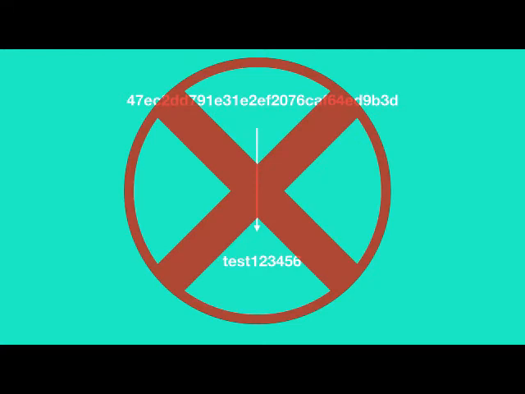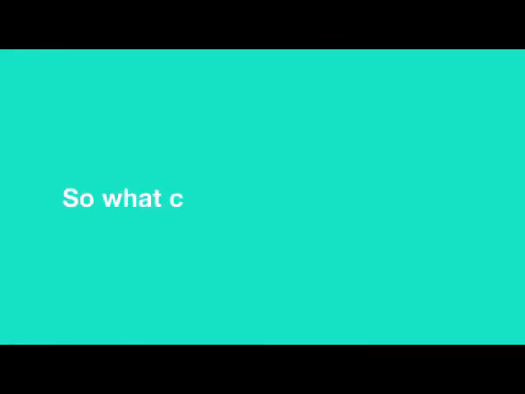Intuitively, the only possible way is to reverse the hash into its plain text form. But this is highly impossible because a hash is a one-way function, and the plain text form of a hash cannot be obtained from the hash itself. That is how hashing algorithms are designed. So what now? This is when the strength of the password comes into play. If you are using a common password like test123456, which I used earlier to sign up for Facebook, then the hacker will easily be able to know the plain text form of your password from the hash string.